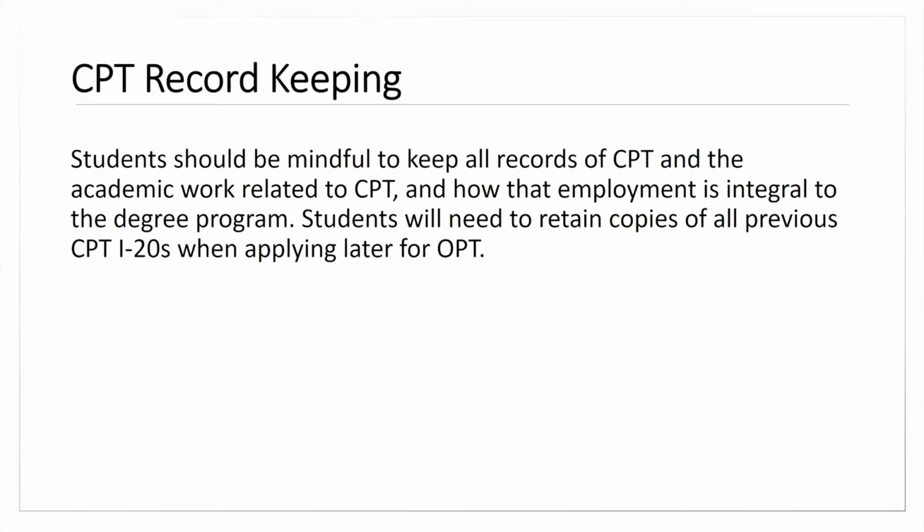You want to make sure that any time that you request CPT and it's authorized, that you maintain and obtain a new I-20 from your primary immigration advisor. The reason why this is important is that even if it's not needed or it's not caught when you're getting OPT, I have had many students, when they get to the H-1B process, have to track down copies of all their prior I-20s, and the ones that they're going to specifically look for is any time employment was authorized. So in the SEVIS system, they can see that a CPT was authorized. You want to make sure you have that I-20.